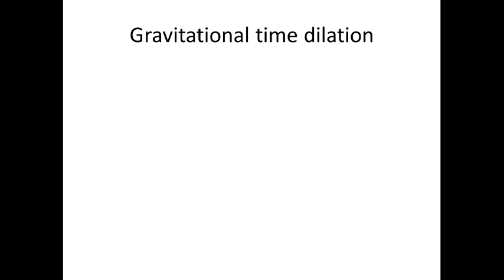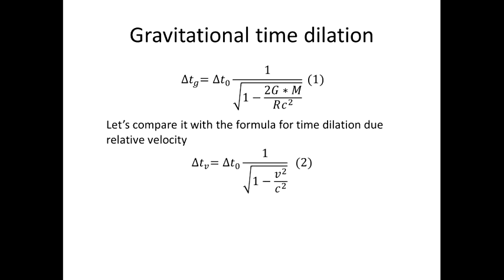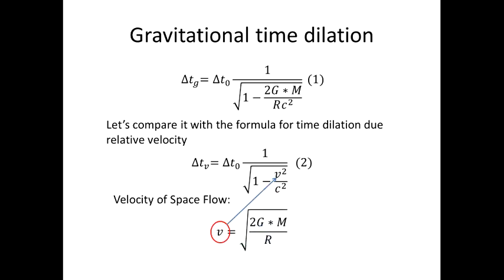But let's look at the experimentally proven formula for gravitational time dilation. Here is the formula for gravitational time dilation if we write it in terms of time intervals. It can be compared with the time dilation due to relative velocity. We can see that if in the second equation, instead of v, we use the formula for escape velocity, we can get the exact equation for gravitational time dilation. So the high velocity of the space flow is confirmed by the equation of gravitational time dilation, which was verified experimentally.